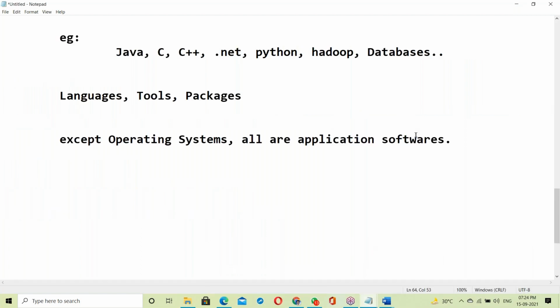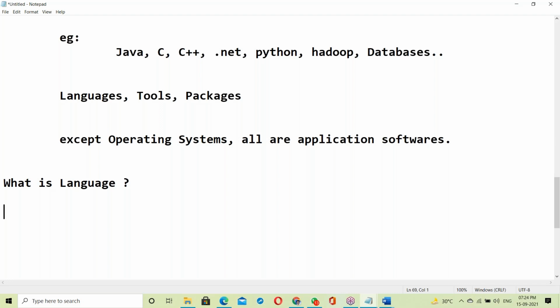What is language? Very simple question. Daily we are speaking many languages like English, Hindi, maybe Telugu, Tamil, Malayalam, Kannada, maybe Gujarati.